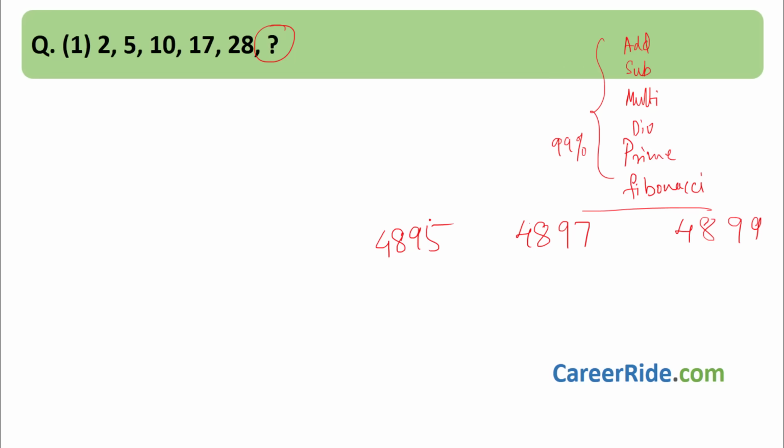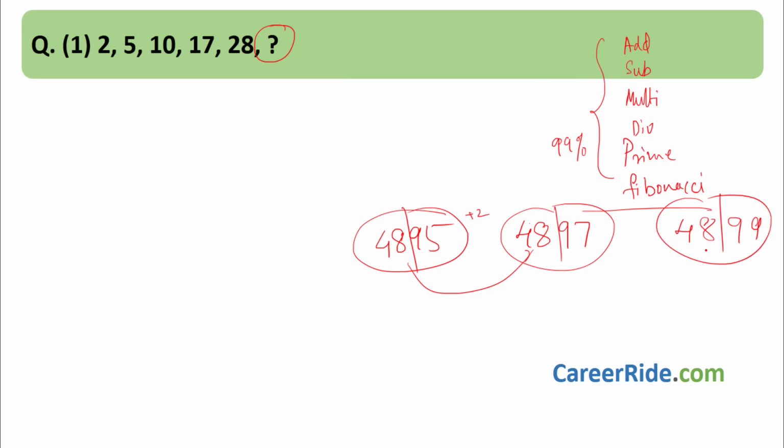What you can do over here is break this number into two parts, 48, 95. Same way you can analyze this 48, you can analyze this 95. Again divide it, 48, 95. You can see that 48 gets repeated. 95 to 97, plus 2 is there. Over here also 48 is repeated, 97 to 99, plus 2 is there.